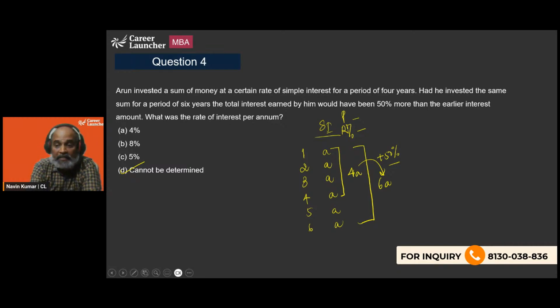Okay. Had this been compound interest, then it will depend. Anyways, in the case of amount, if it becomes 1.5 times, there may be a slight chance that we may get some relationship between P and R. Otherwise, rate of interest is not possible to figure out. So basically, it is a pure concept-based question, nothing to do with calculation or any formula whatsoever.